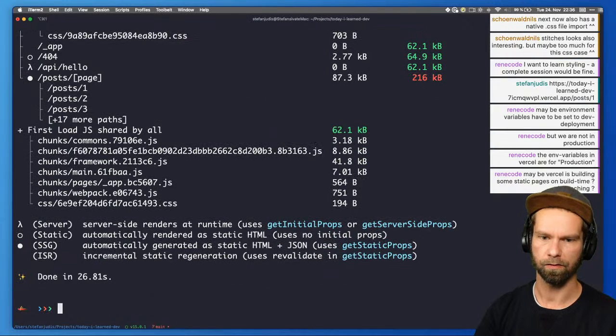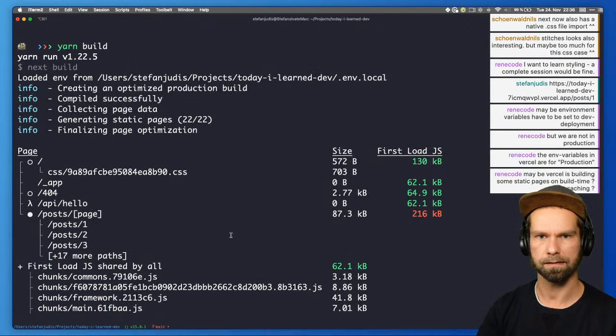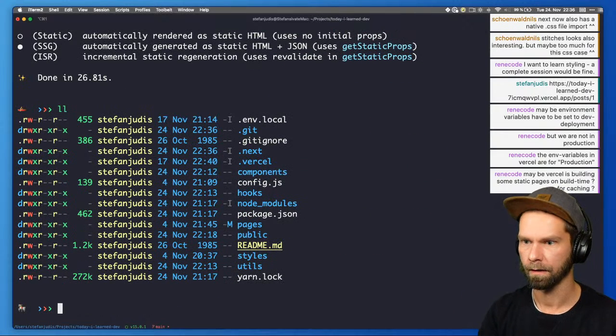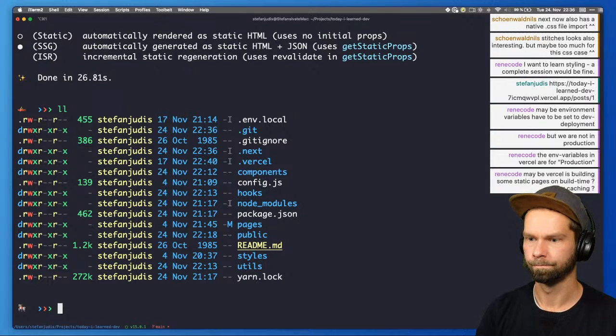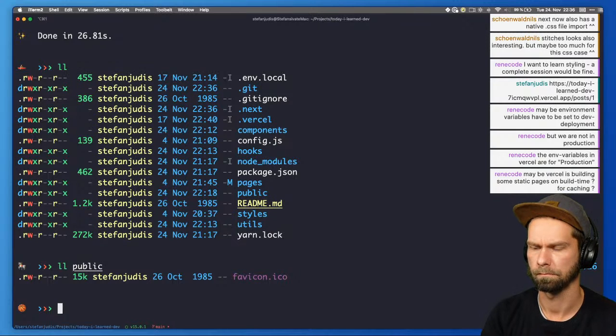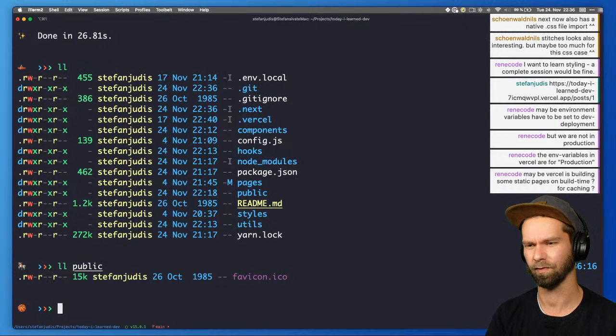So right now it only takes that long because, okay, there's still the RSS logic in there. So let's have a look where this went actually. Public? Maybe? No. Shouldn't there be a dist folder or something?